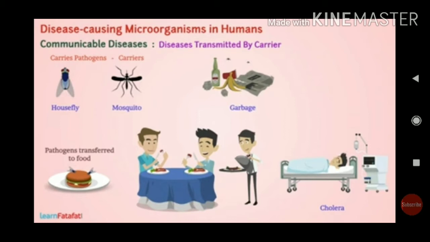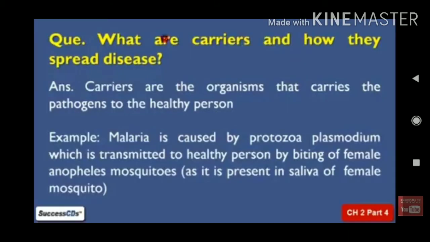The flies might have sat on the dirtiest things which have microorganisms. So if houseflies are standing on the food, they are carrying the microorganisms to the food. Houseflies carry disease causing organisms like cholera, diarrhea, diphtheria. All these things happen because of houseflies.